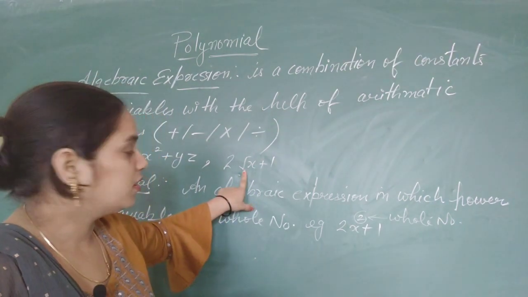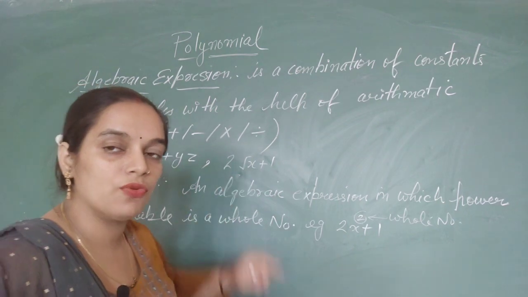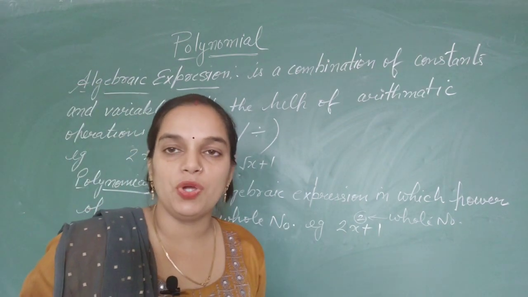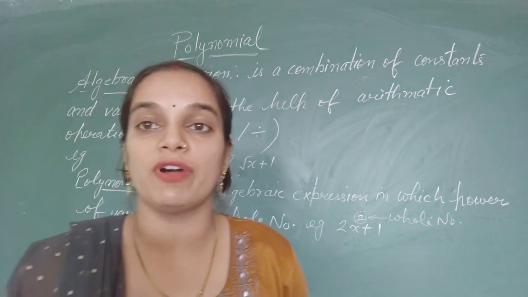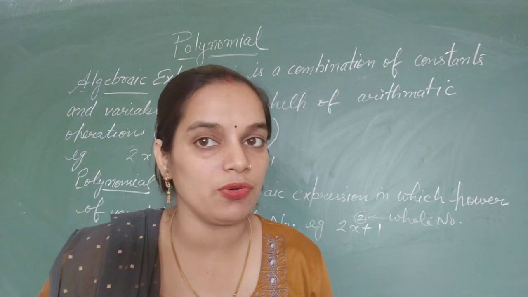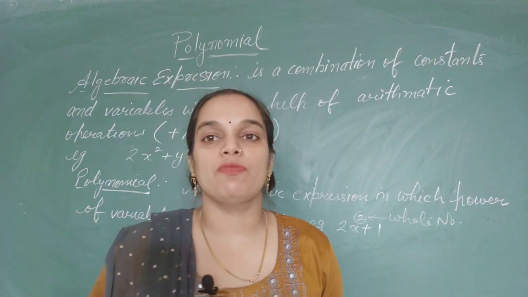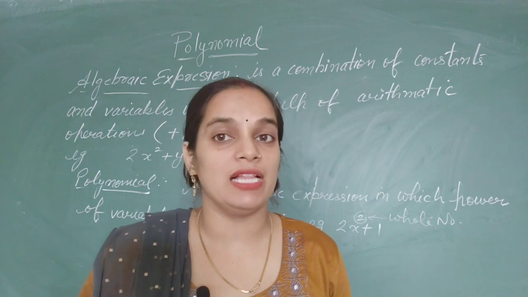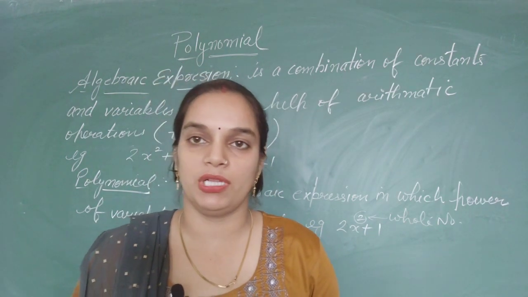Because there is under root on the x. And the meaning of under root is power 1 by 2. If the power is 1 by 2, it is not a whole number. So we will call it only an algebraic expression, not a polynomial.